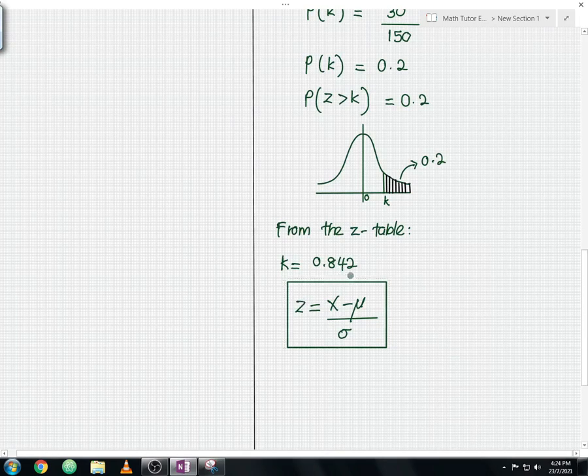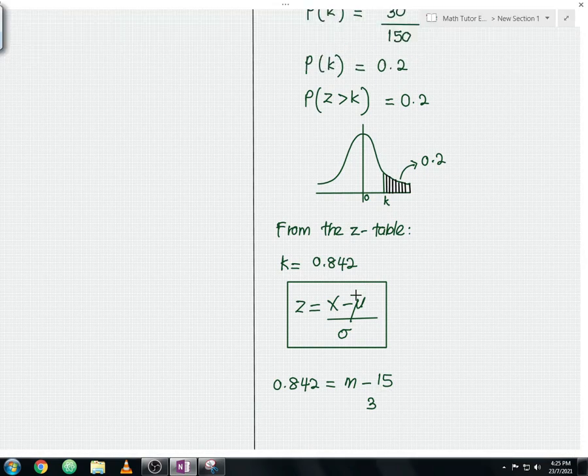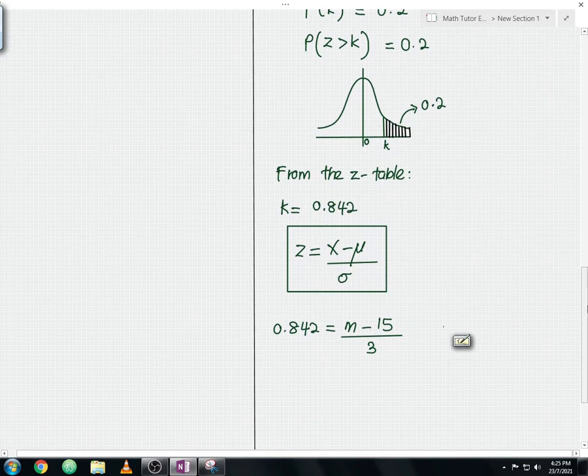So the Z value is given here, 0.842. The X value is actually m kg, and then you minus the mean 15 kg, and then you divide by the standard deviation 3 kg. So from here you calculate 0.842 times 3, and you get 2.526 equals m minus 15.